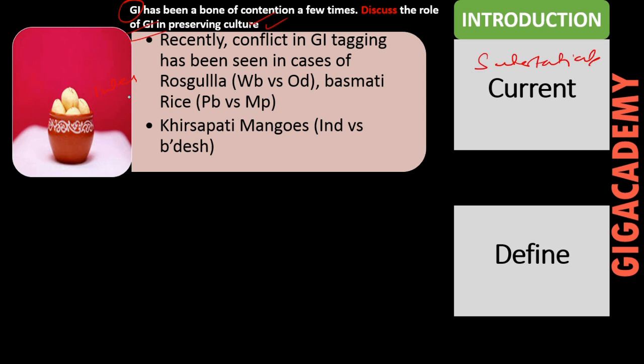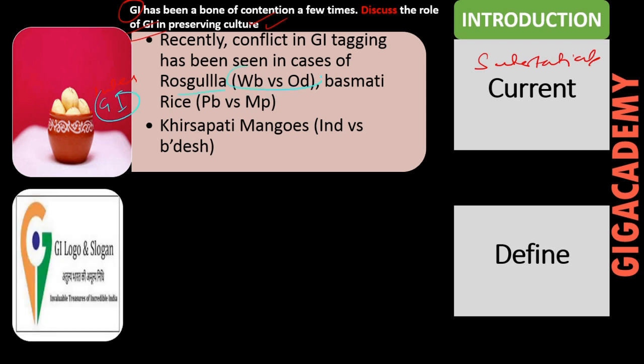issues are there with respect to GI, the geographical indicator tag, such as Rasgulla between West Bengal and Odisha, Basmati rice, Punjab versus Madhya Pradesh. Similarly, internationally, there are issues between India and Bangladesh with respect to Khirsapati mangoes, or you can write Jamdani weaves, etc. This much is sufficient to back this statement. No need to stretch it. Many times students try to write this opening statement in 1 or 2 pages. That is not required. Now we can move on and define what a geographical indicator is.